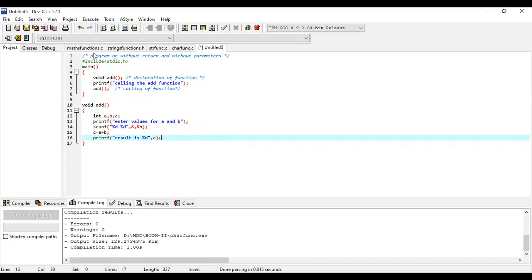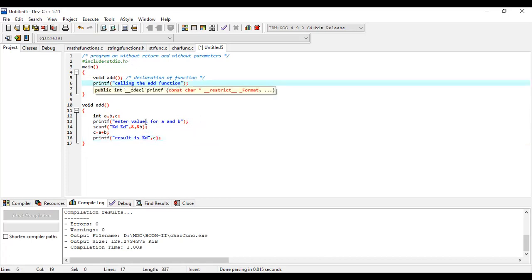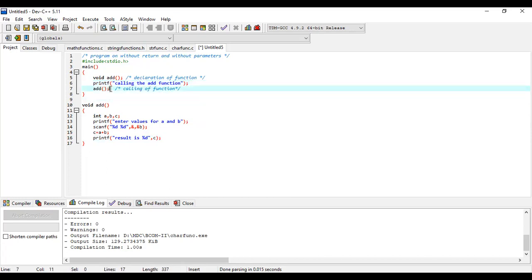See here, first, as per our logic, the main function will be executed. According to the main function, the function will be declared and I will get a message. And finally, the function will be called. Whenever you call this function, the control will automatically pass to the function. Where is the function here? Here, this function. It will execute this complete function, and again it returns to the main function.